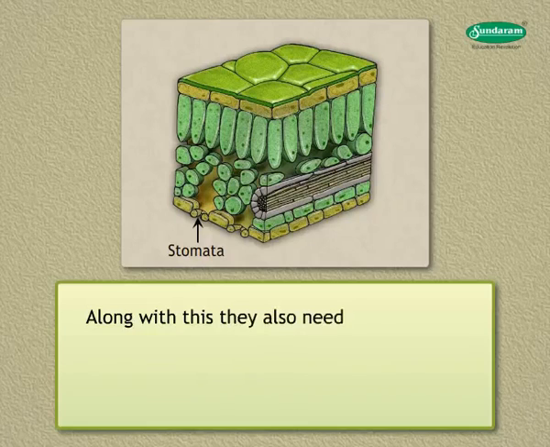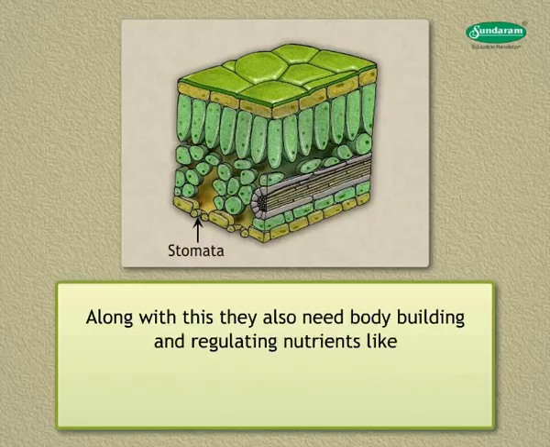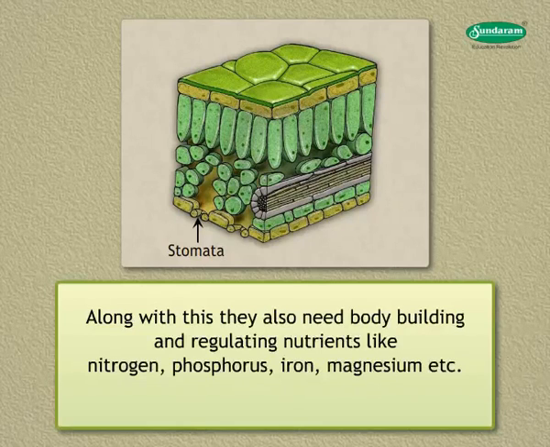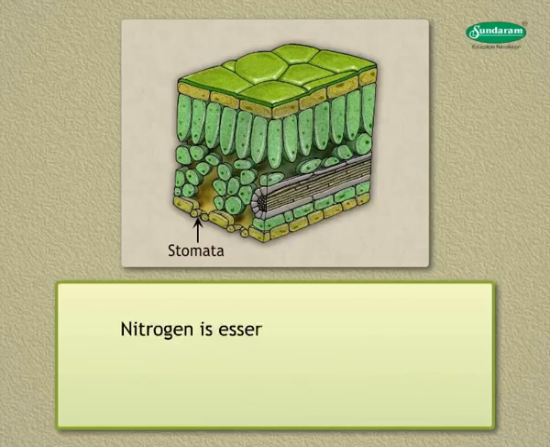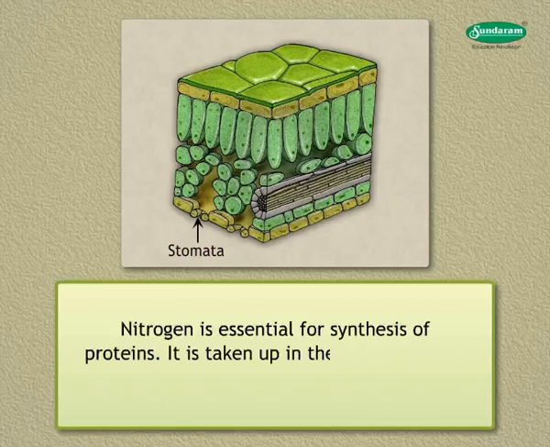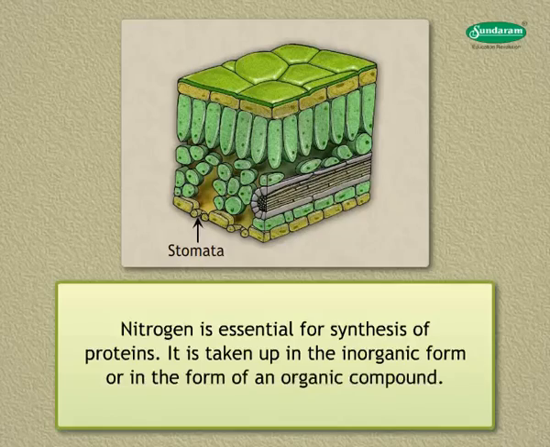Along with this, they also need body-building and regulating nutrients like nitrogen, phosphorus, iron, magnesium, etc., which are taken up from the soil. Nitrogen is essential for synthesis of proteins. It is taken up in the inorganic form or in the form of an organic compound.